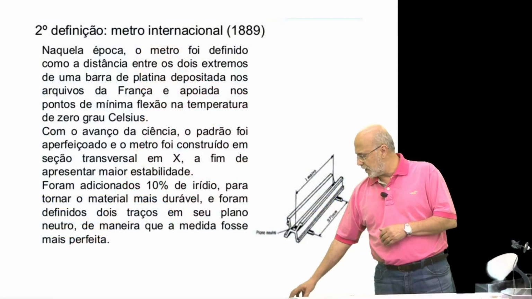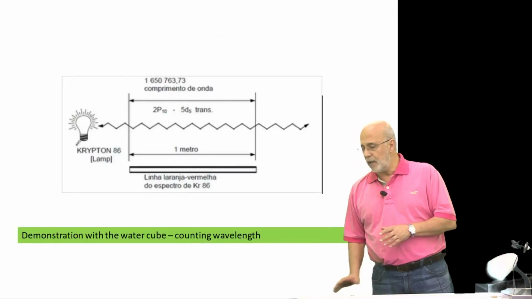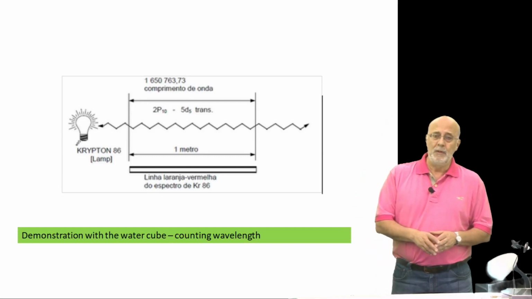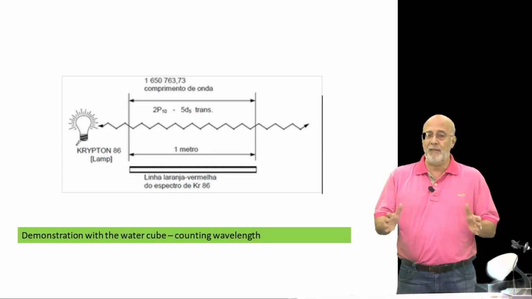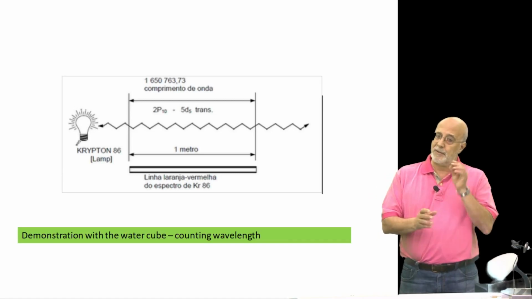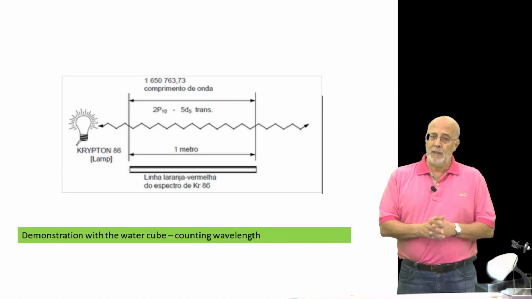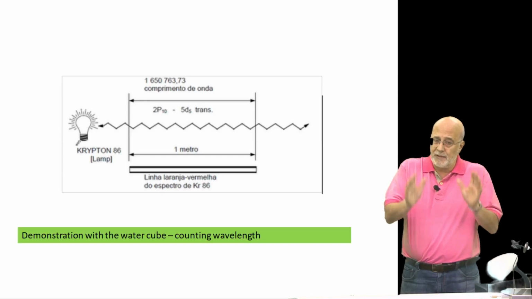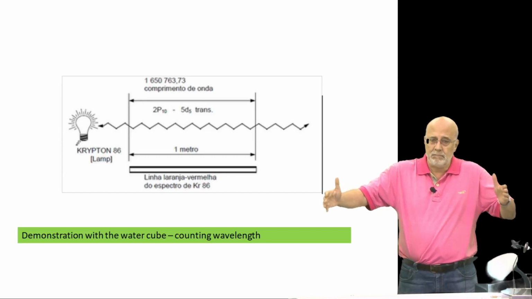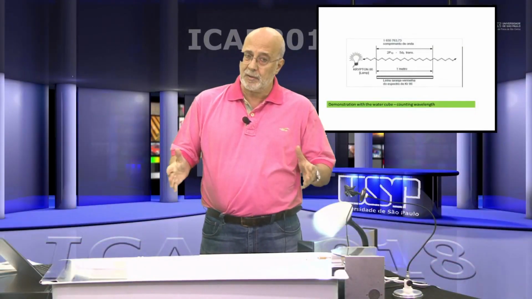This was the definition as a standard, and then they defined the meter in a different way. They said, if we can count the wavelength of light at a precise line, a precise frequency, which is finite and fixed, and count how many wavelengths there are in a big length, we can define the meter.